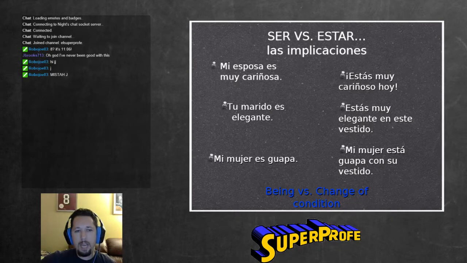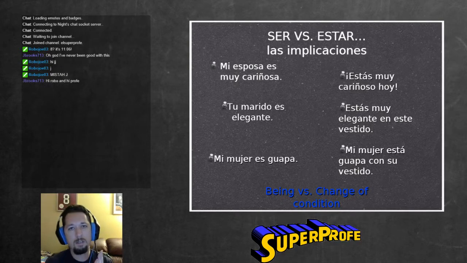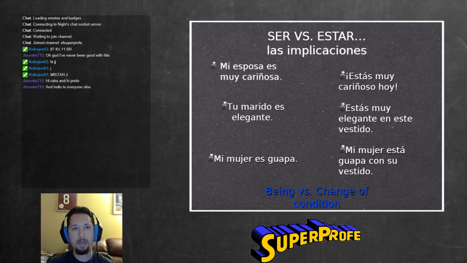And you can think about it this way: can anyone have a characteristic of being beautiful if they're never beautiful in the moment? Right? And the answer obviously is no. In order to have a general characteristic, you need to repeatedly demonstrate that characteristic, right? So, mi mujer está guapa con su vestido is one of these moments that leads into me being able to say that mi mujer es guapa generally, describing her to someone who's maybe never seen her before. Okay?